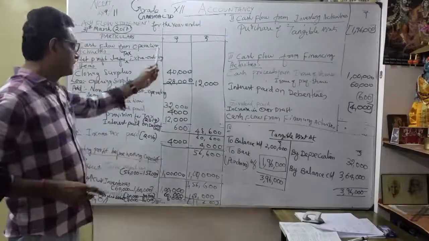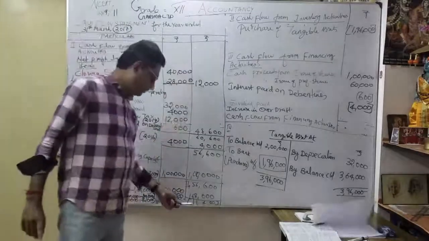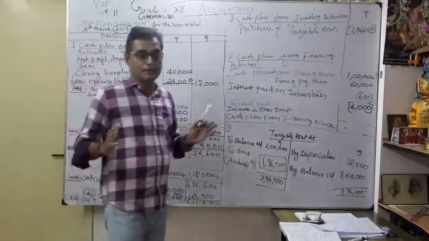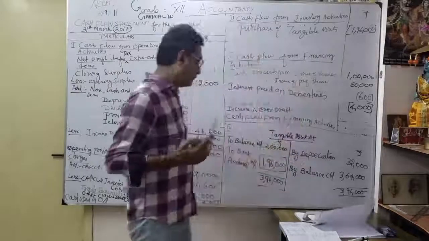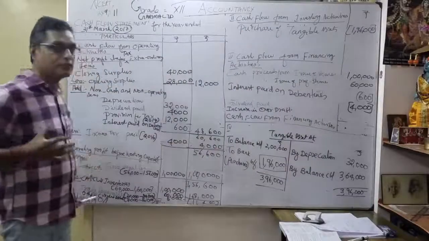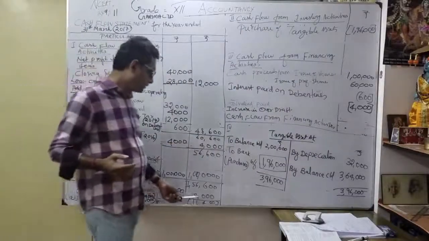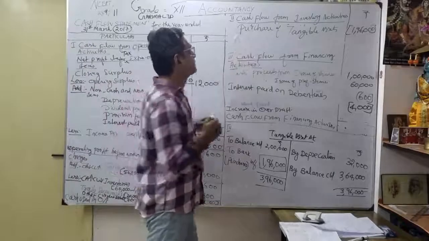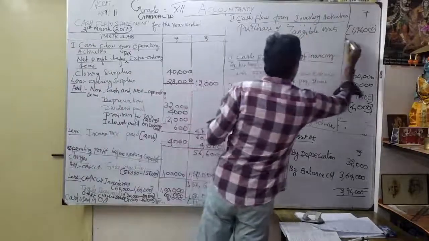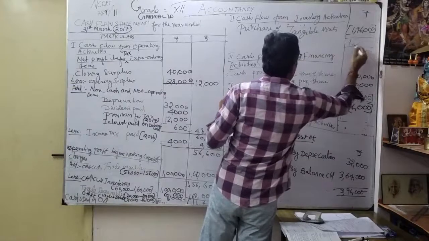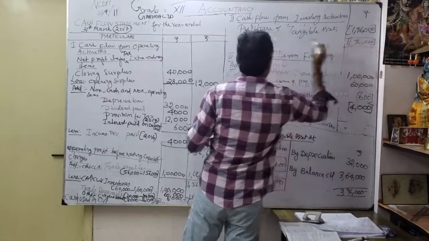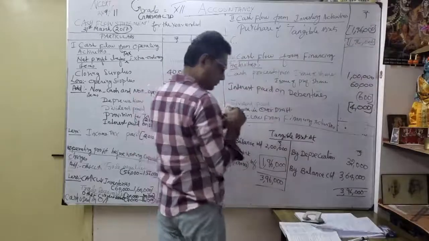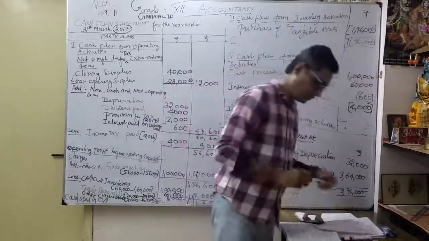Repeat once again. Here our operating activities how much? 11,400. So cash outflow is more than cash inflow. So for that going to write what? Cash used in operating activities 11,400. And here our cash outflow from investing activities, here also cash outflow is more. So going to write cash used. That's why it's very careful to write.